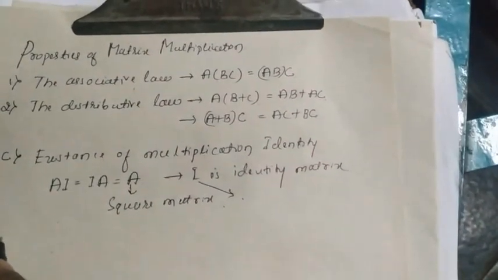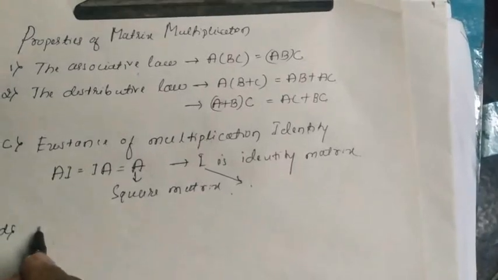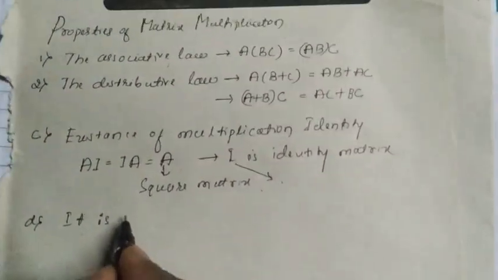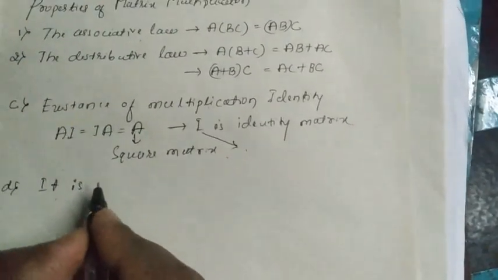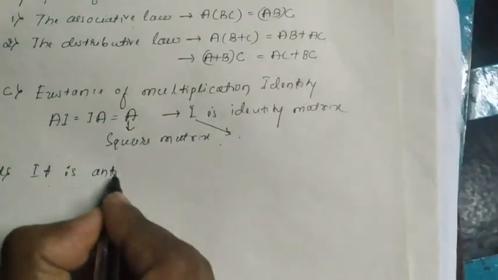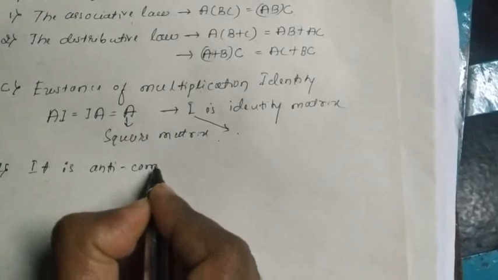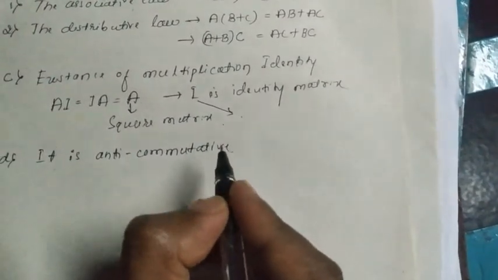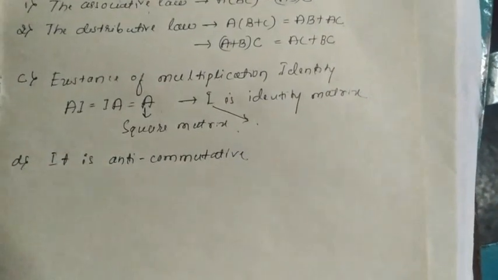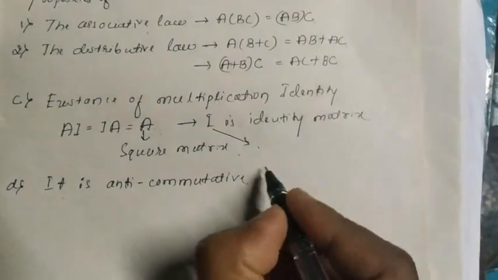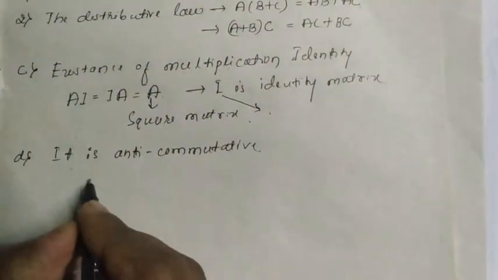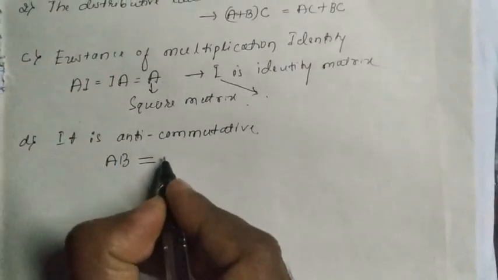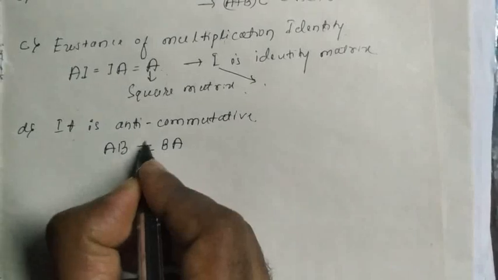The fourth one is that matrix multiplication is anti-commutative, because AB is not always BA.